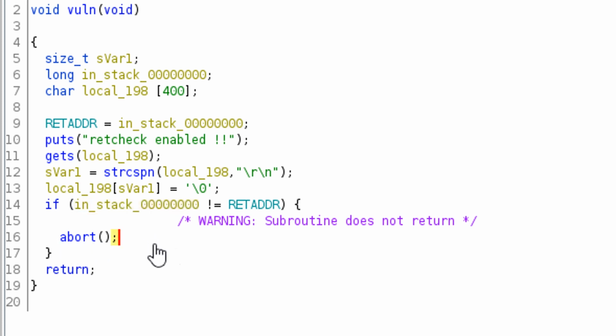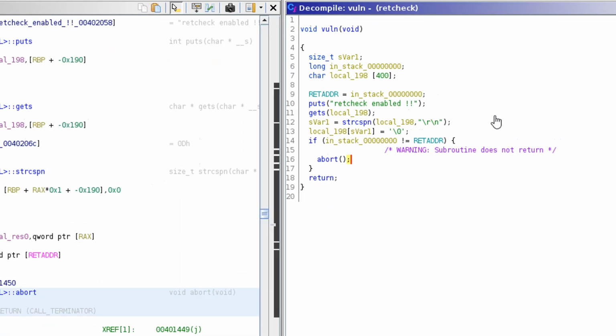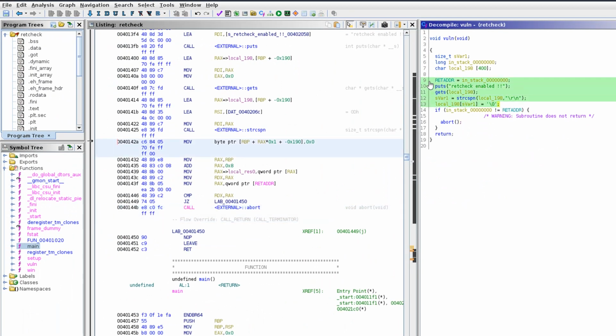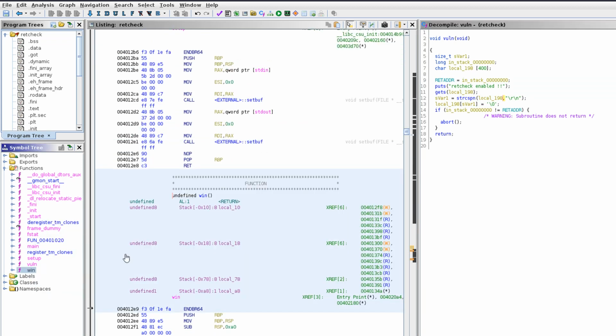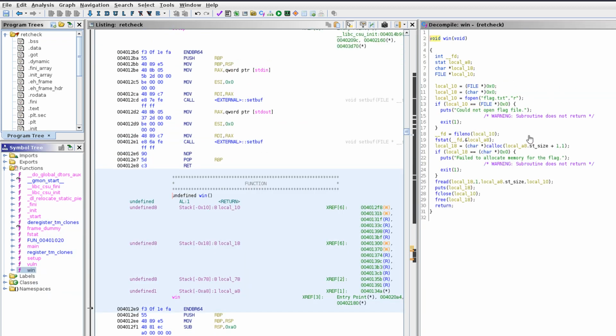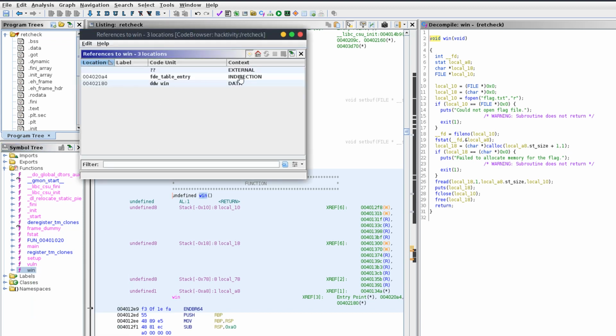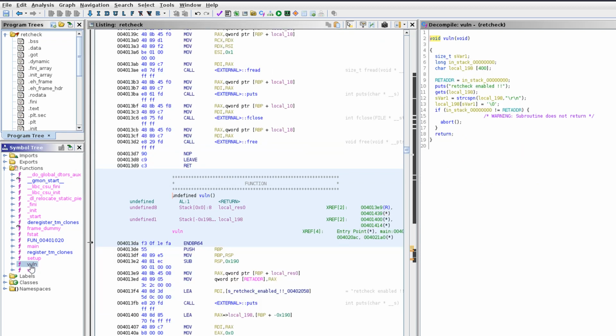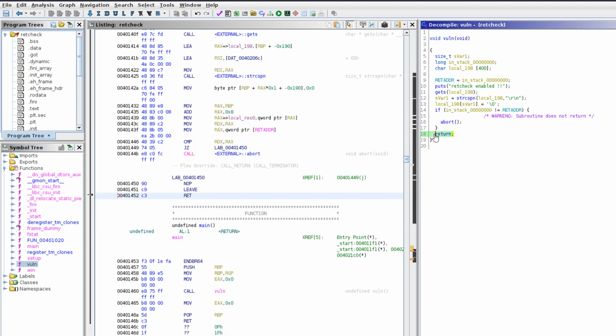So we're going to go and check this out in GDB and see what this looks like, but let's just have a look here as well at the other functions. So we have a win function, which is basically just going to open a flag and print it out, and there's no point where this is actually called. If we go and have a look, show references to, there's no unconditional call to win, so we need to overwrite the return address of the function with the address of win to make sure it jumps to that.